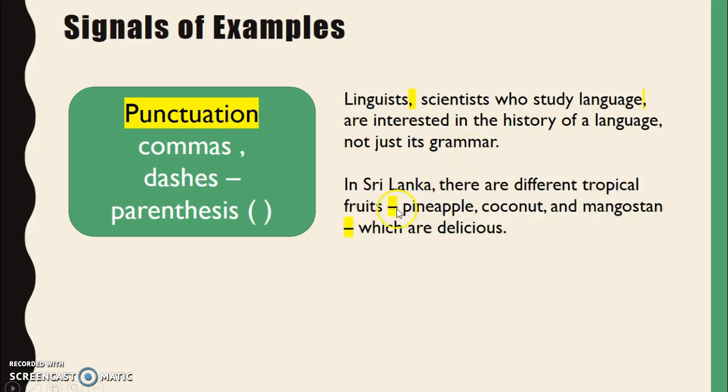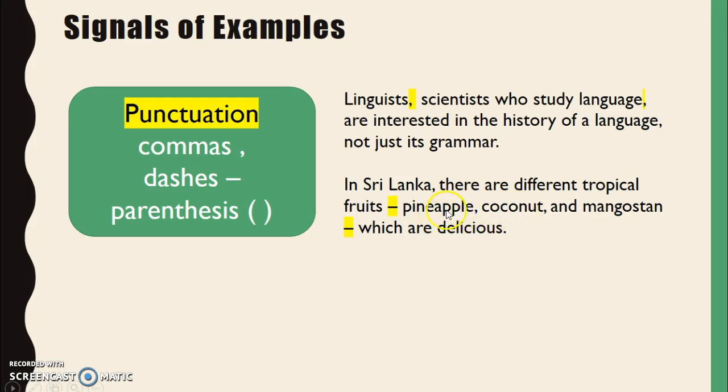Here, I see dashes, here and here. In Sri Lanka, there are different tropical fruits. Okay, what are tropical fruits? I don't know. Pineapple, coconut, mangosteen. I don't know what that is, but I know what coconut is, and I know what pineapple is.